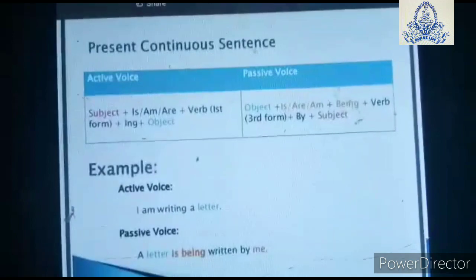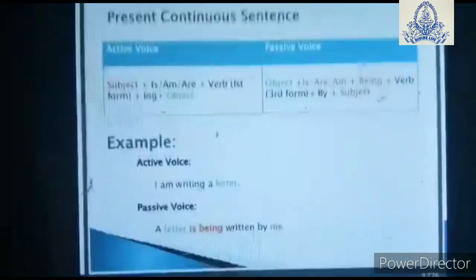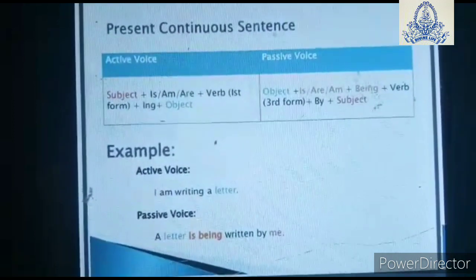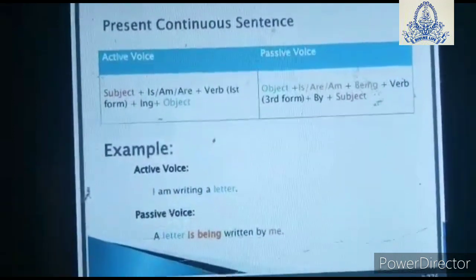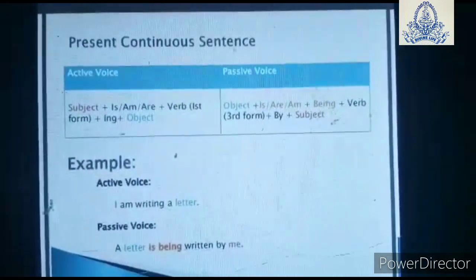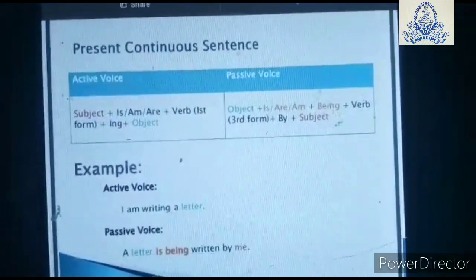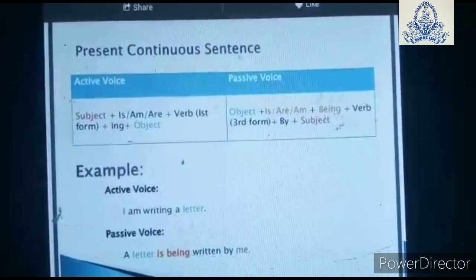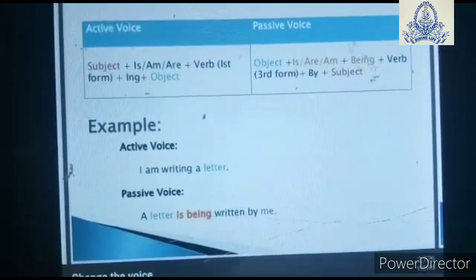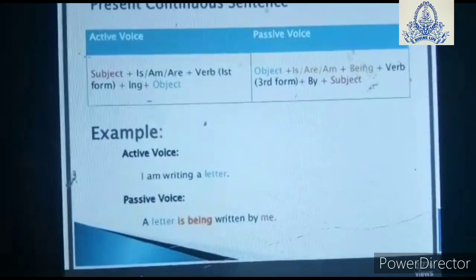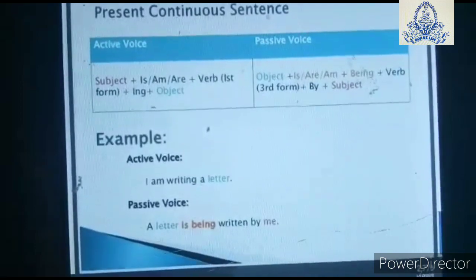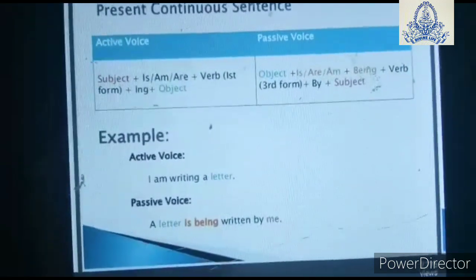Now if the sentence is in present continuous form, that is are plus verb first form plus ing and object, what will be in the passive? Object, is or am plus being, and the verb in the third form, by plus subject. For example, I am writing a letter. Writing, that is in ing form. Now the subject is I, letter is your object, interchange it.